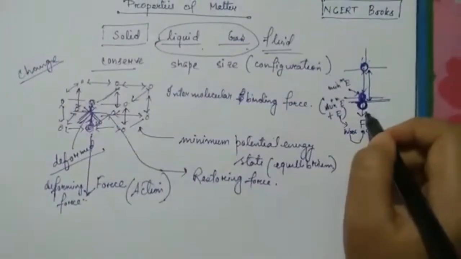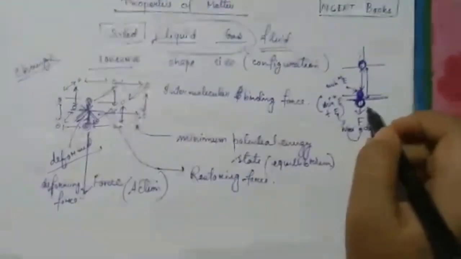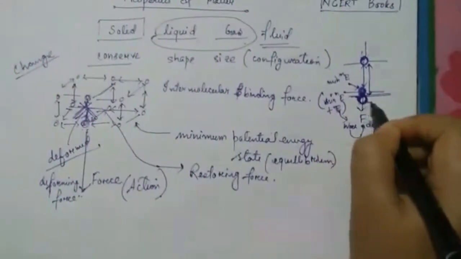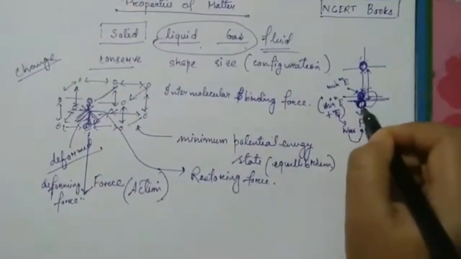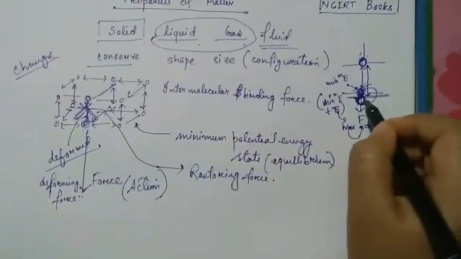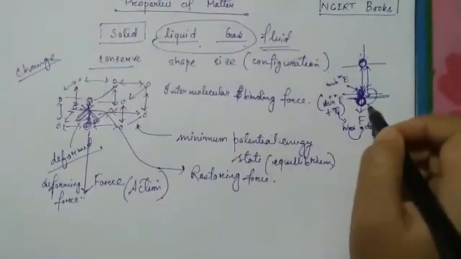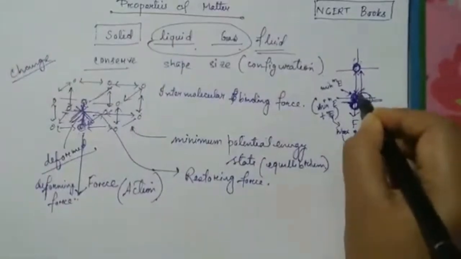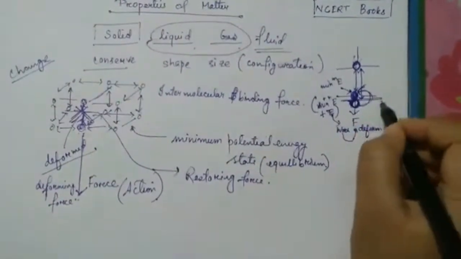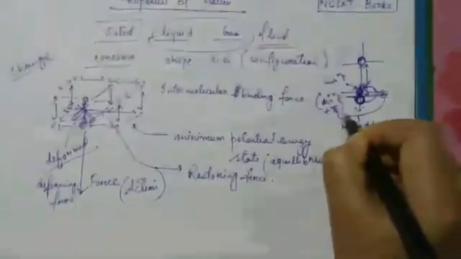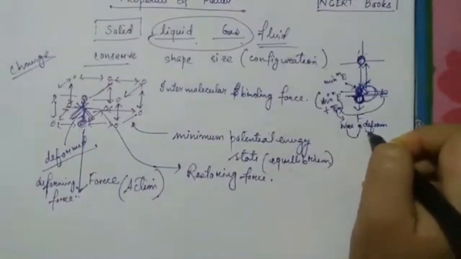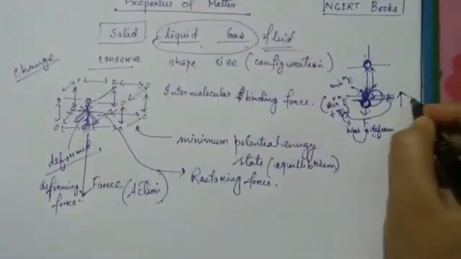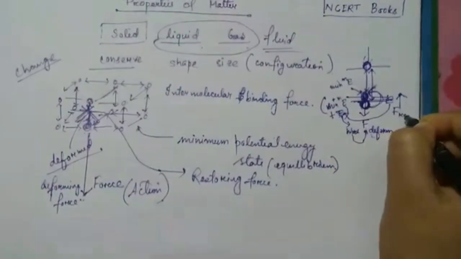As I told you, everybody in the universe wants to go back to the minimum potential energy state. So it will try to get rid of this extra energy. How? It will go back to its initial position. While going back, the molecule will have to do some work. Earlier work was done on the molecule, now the molecule will do some work. To do work you need energy, and from where will this energy be taken? From this extra energy that has been supplied by the deforming force. So during this course of action, a reactional force is created, that is called restoring force.